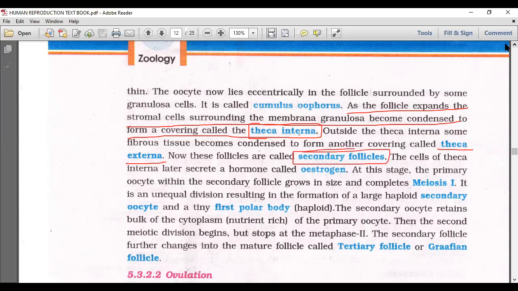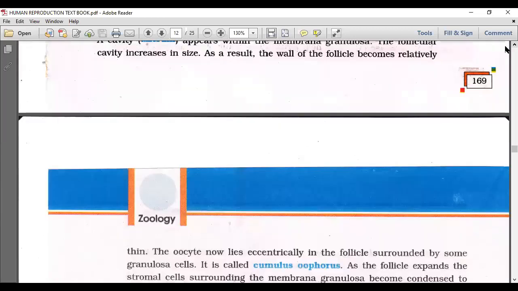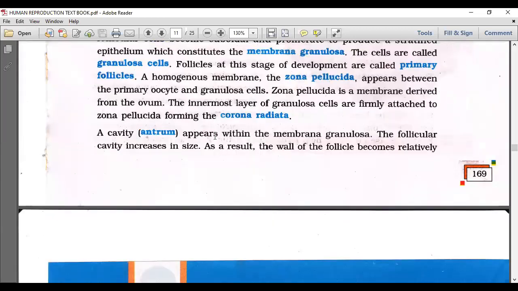Okay, until this point the story seems to be confusing. That's why I gave you these layers already. So we know the layers already. Let's check it out. What are the layers that need to form here? Theca externa, theca interna. They are formed last. So the order from last to first: theca externa, then theca interna. Then you can see cumulus oophorus, then granulosa cells, membrana granulosa, antrum cavity, corona radiata, zona pellucida.